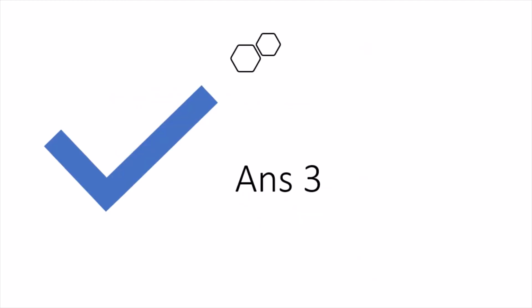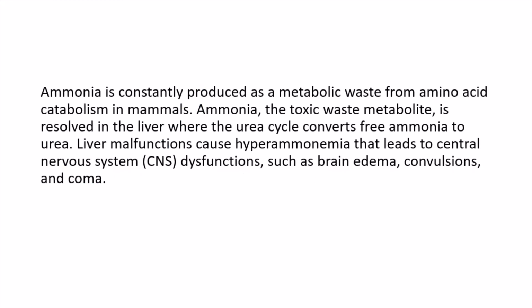Let's now answer question number 3. Ammonia is constantly produced as metabolic waste from amino acid catabolism in mammals. It is a toxic waste metabolite and is resolved in the liver where the urea cycle converts free ammonia to urea. Liver malfunctions can cause hyperammonemia that leads to CNS dysfunctions such as brain edema, convulsions, and coma.